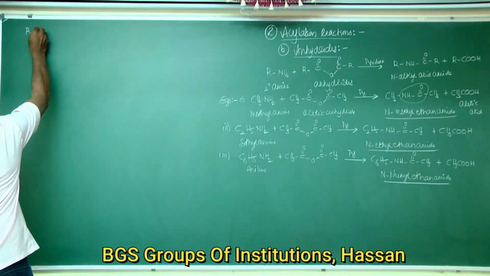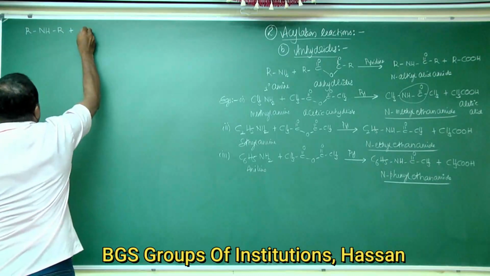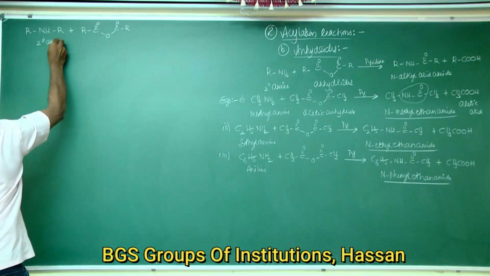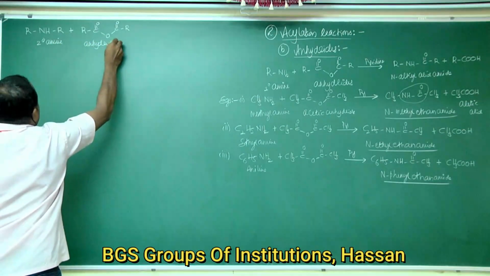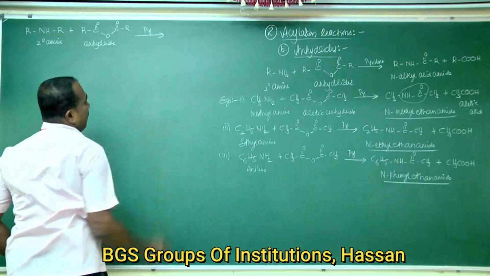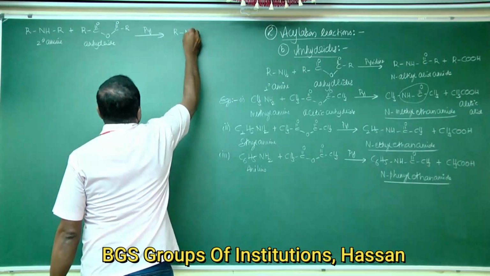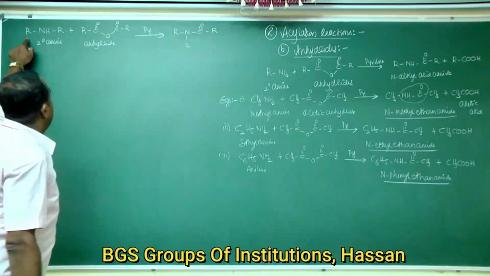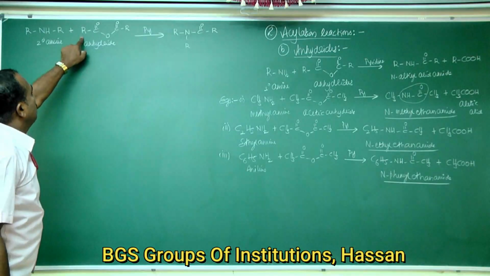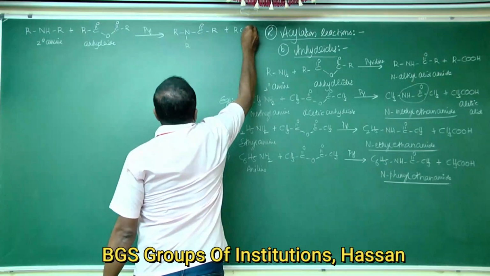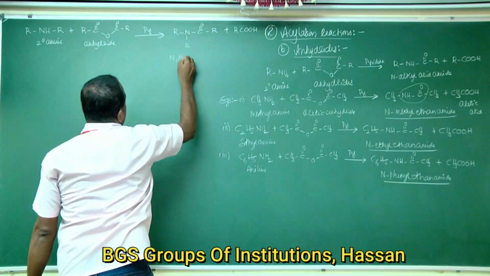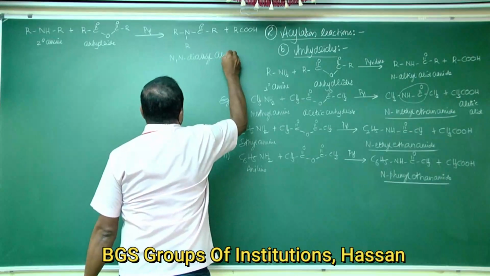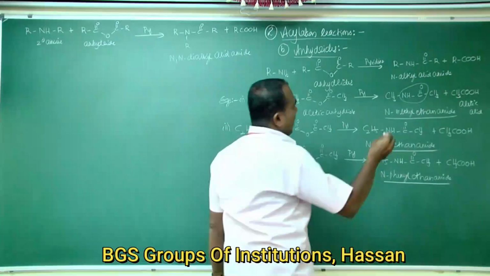Secondary amines, R2NH, a 2 degree amine, react with anhydrides in the presence of strong bases like pyridine to form R2N-C=O-R plus RCOOH.